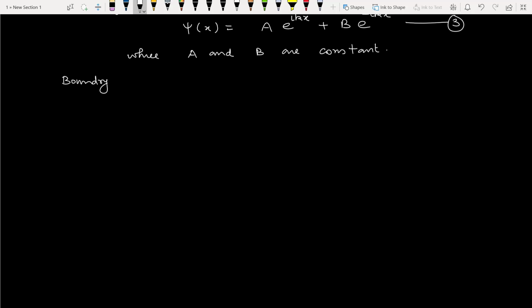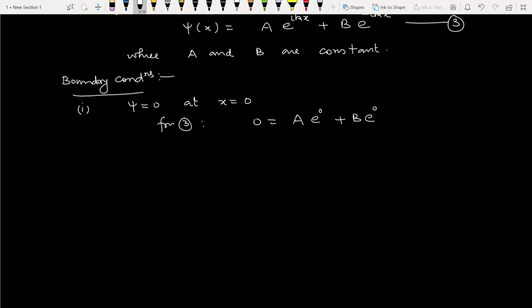Boundary conditions. Number 1, the wave function should be 0 at x equal to 0. So if we substitute in equation number 3, we get 0 equal to A e raised to power 0 plus B e raised to power 0.